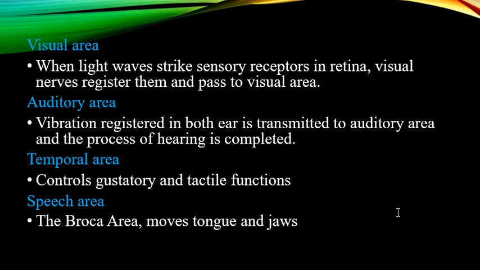The next is the speech area. The speech area is also known as Broca's area. Paul Broca discovered this area. The speech area is related to the frontal, temporal and occipital lobes. Broca was the first to discover this speech area in the frontal lobe. This area moves the tongue and jaws.